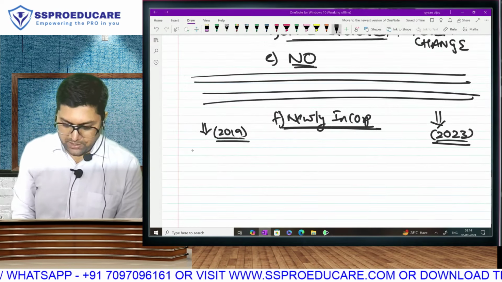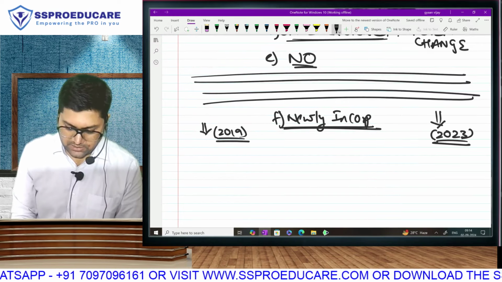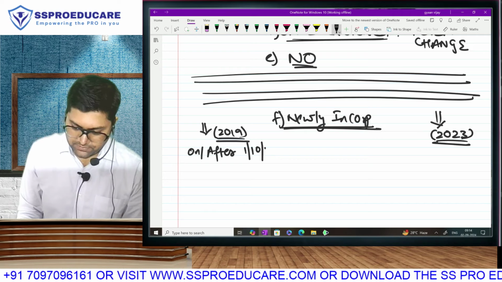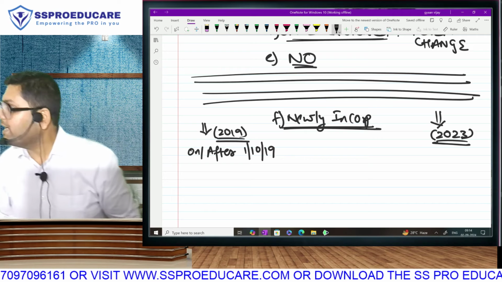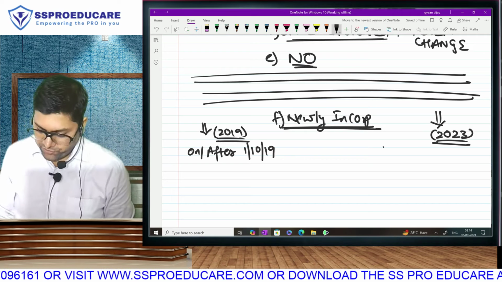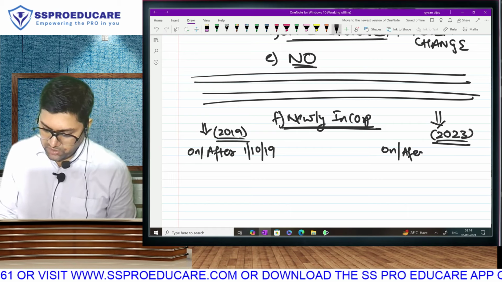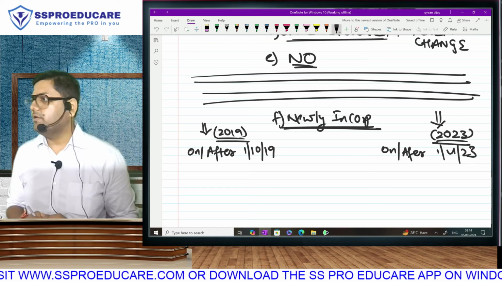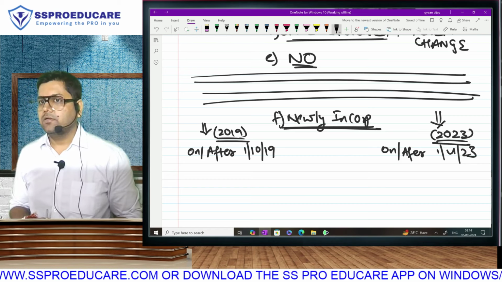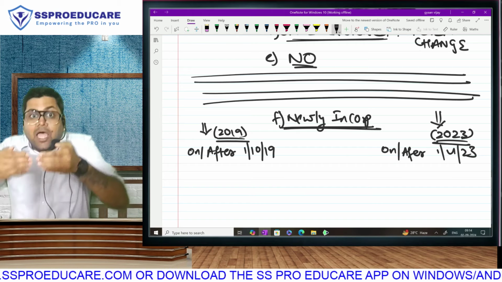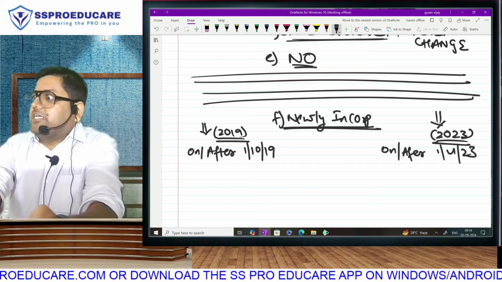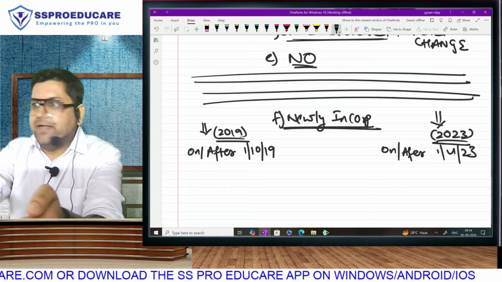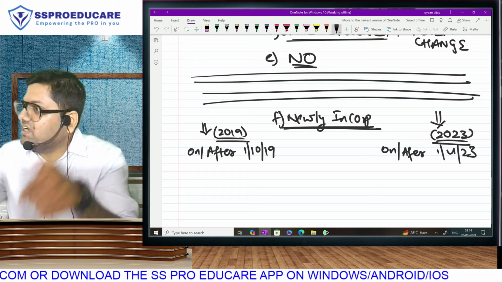For company, they kept the date as 1st October 19 because they brought this rule in 2019. And for cooperative society, your incorporation should be on or after 1st April 23 because they brought this rule in 23. So the budget announcement was any new organization after this budget, 19 or 23 as the case may be, will come in these sections.